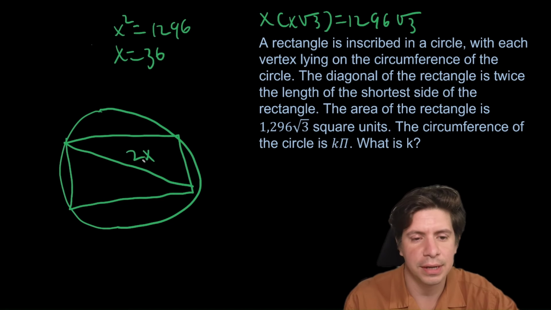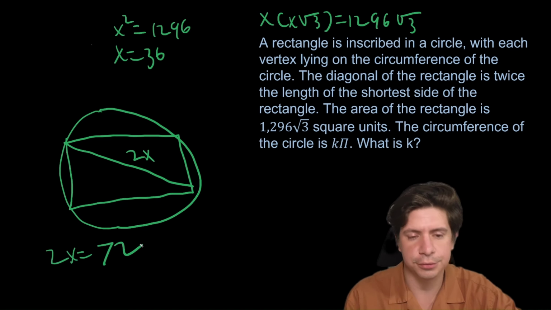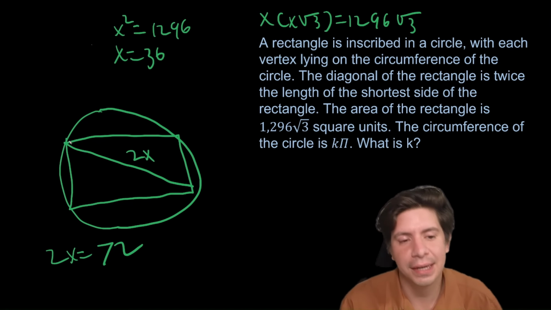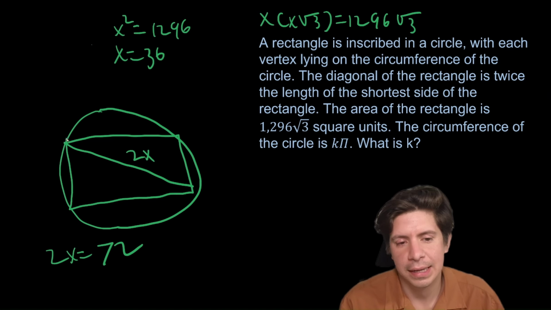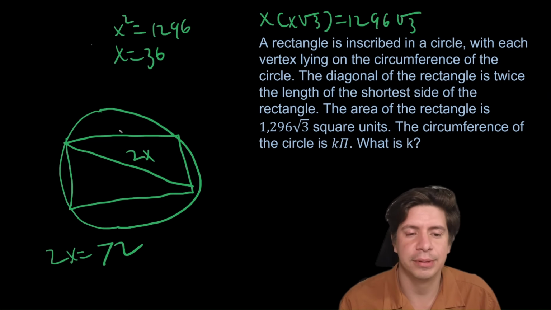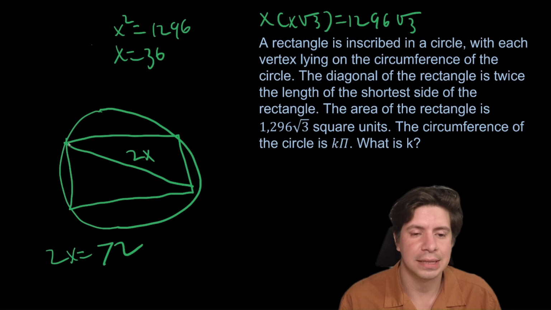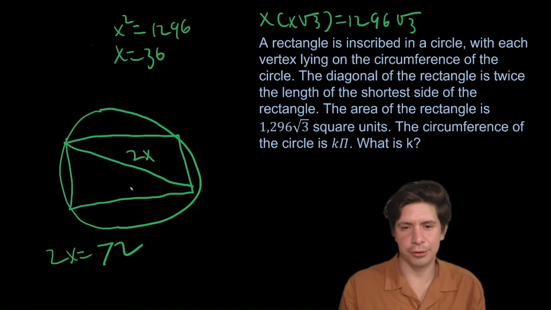So this is 2x. So that is going to be 2x equals 72. Now that's the diameter. How do I know that's the diameter? Because if you draw out a rectangle like that, the center of it is going to be the center of the circle. So that means that this line is passing through the center and it's touching both ends, so it's going to be a diameter.